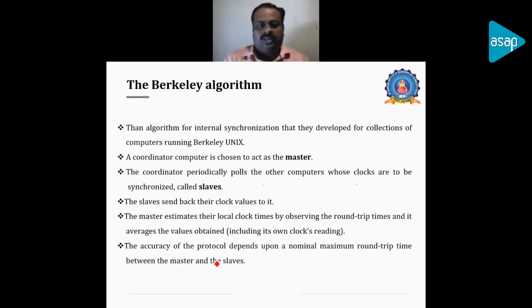This algorithm basically talks about internal synchronization, and it will not be taking any value externally. So that is the advantage of the Berkeley algorithm. It will not be updating with the UTC time or anything like that. It is an example of internal synchronization, where the time will be taken internally and it will be supplied internally also.